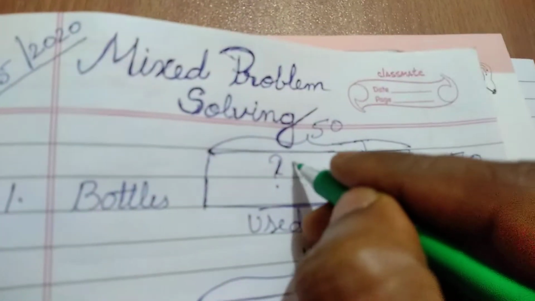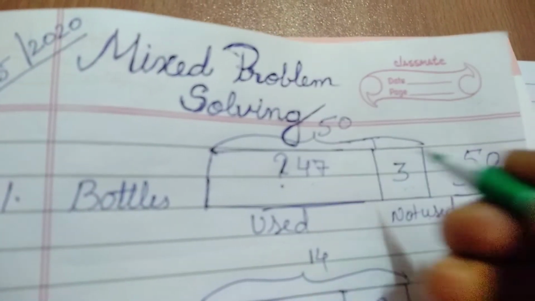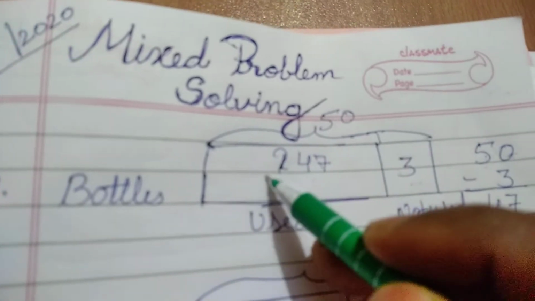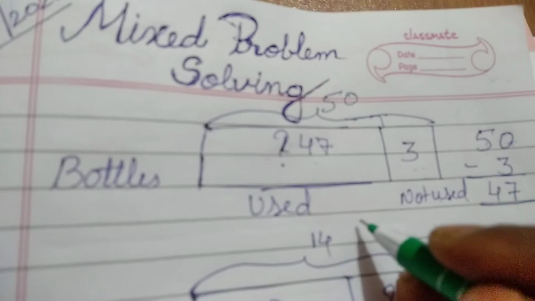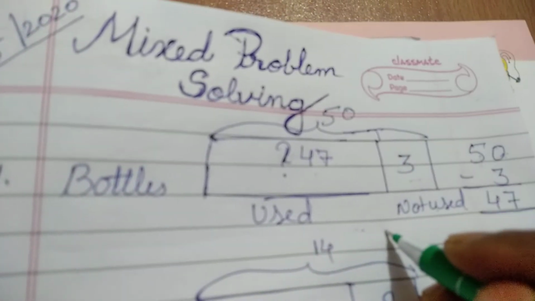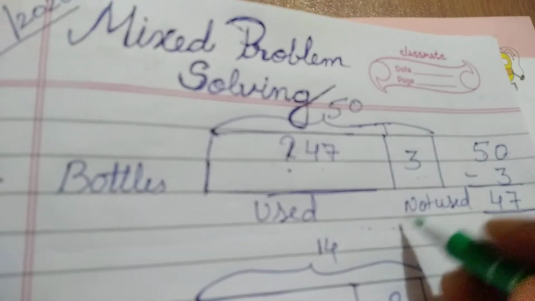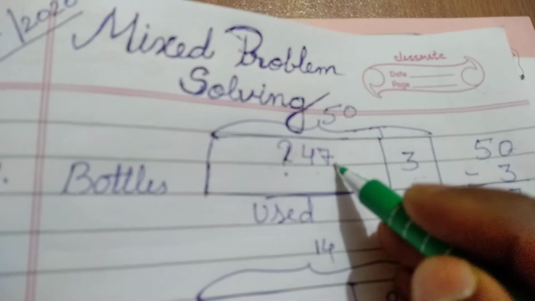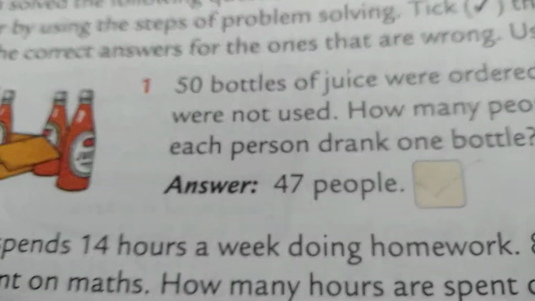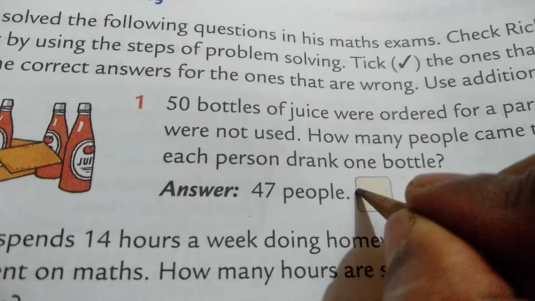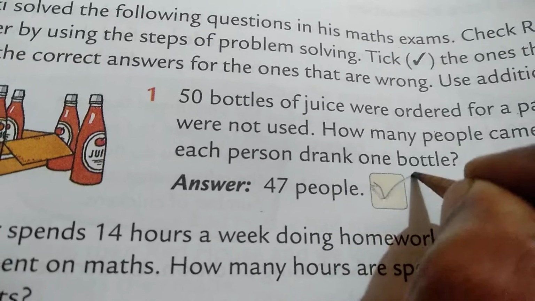It means 47 bottles are used. And the other information given is that each person drank 1 bottle. Means 47 people have attended the party. So here the answer is 47 people, and the answer is correct. So tick it. Now let us go to the second question.